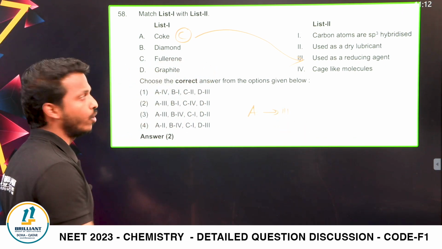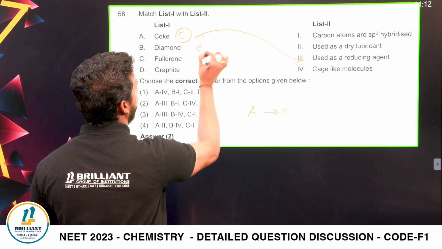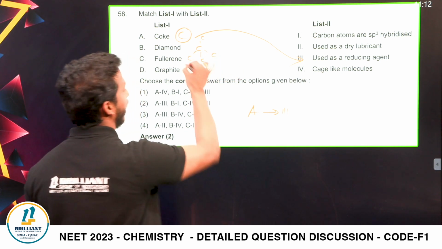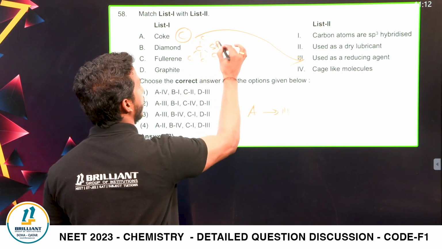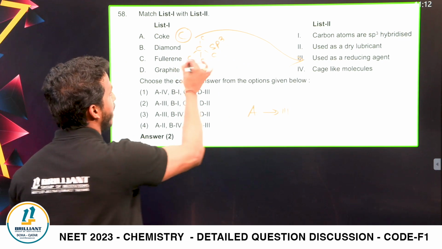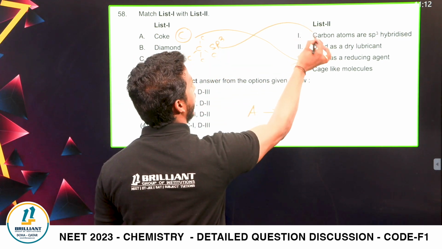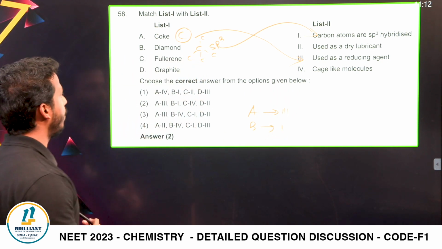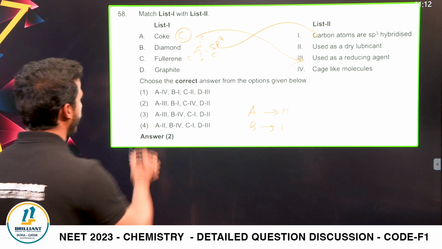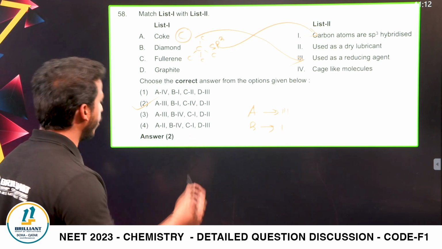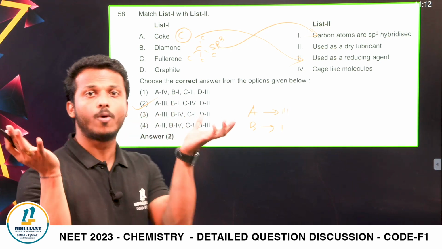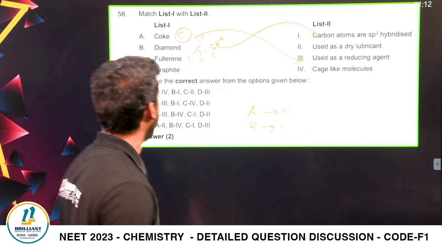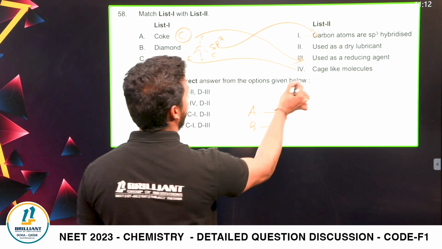And diamond means carbon where each carbon is connected to other carbons by a tetrahedral structure, where carbon is sp3 hybridized. So in diamond, carbon atoms are sp3 hybridized. That is B with the first one. A3B1, that is option number 2. What about fullerene? Fullerene is a football-like, cage-like structure, right? The fullerene belongs to the fourth one.